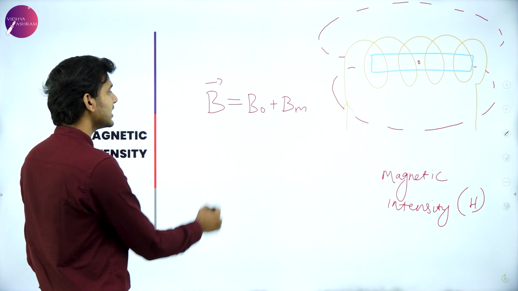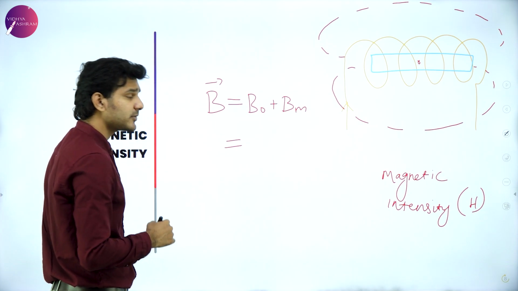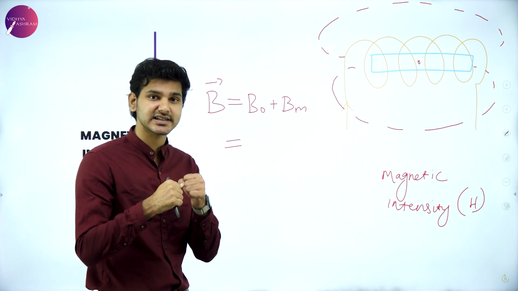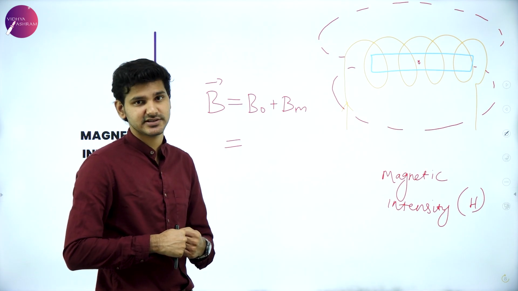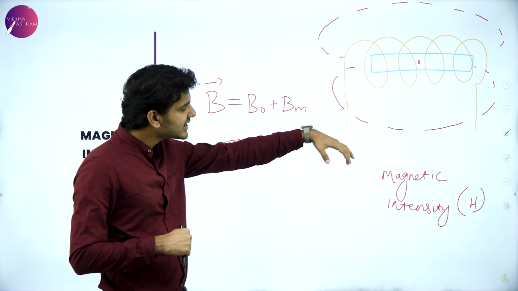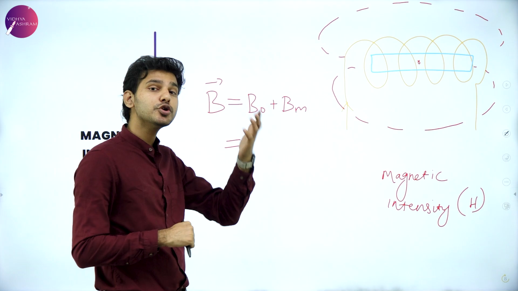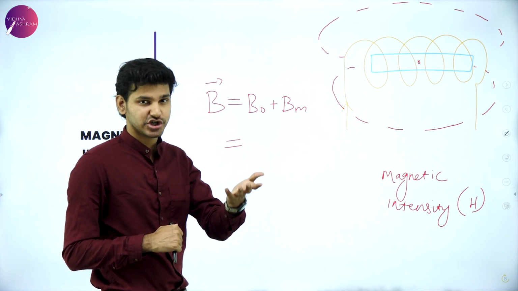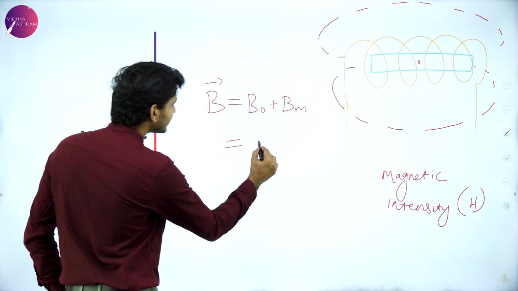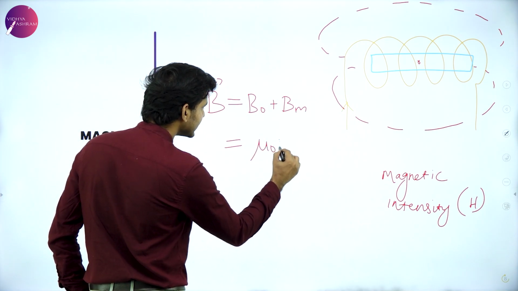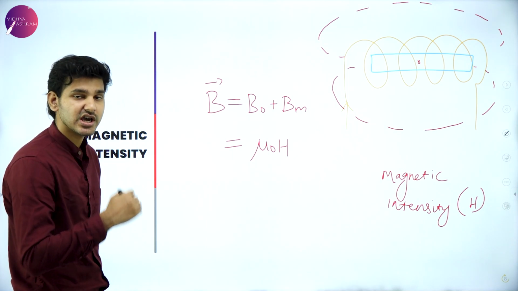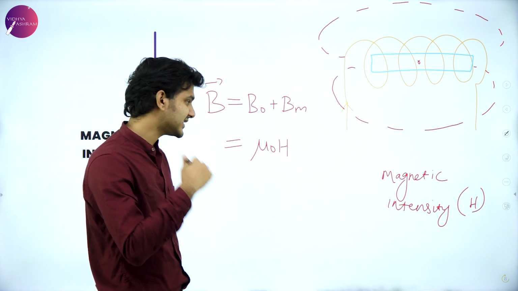So here I'm going to write this equation in terms of magnetic intensity, how strong that magnet is. Instead of mu naught Ni, I'm going to write it as mu naught H. That is how strong that field is. So I'm going to write B naught as mu naught H, in terms of magnetic intensity.